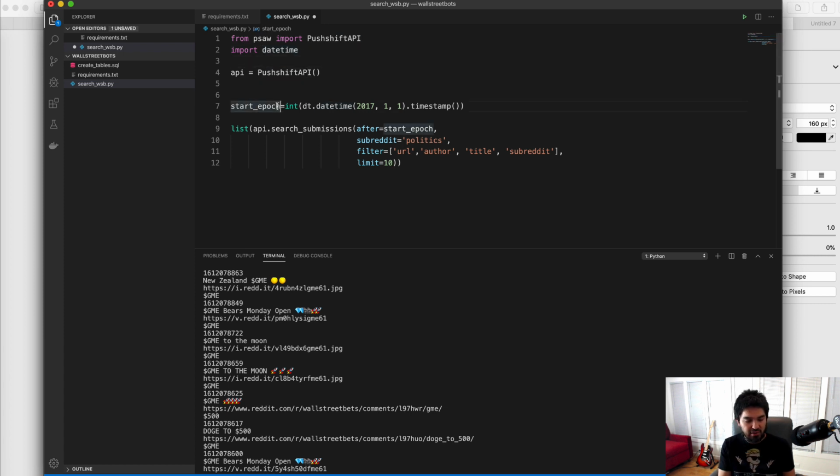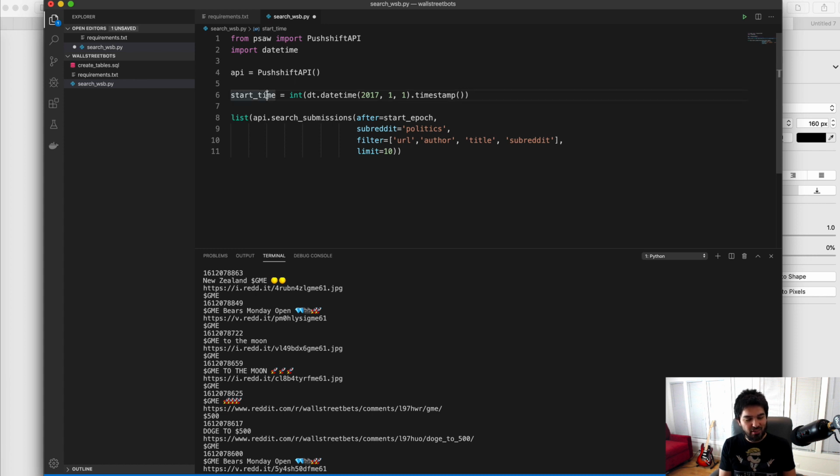And you see they have this start epoch, or epoch, however you say it, which is just a Unix timestamp. So it's just an integer that represents a moment in time, right? And they're searching for submissions that occur after that timestamp. I'm just going to call it start time for simplicity, since it's easy for me to pronounce. So start time equals datetime.datetime, and instead of 2017, let's do today, which is 2021, and it's the 30th. Then .timestamp, so we get this nice integer timestamp that we can pass over.